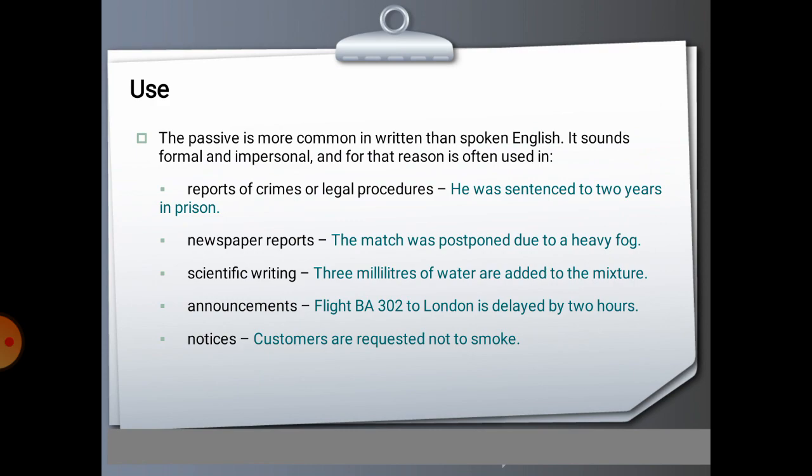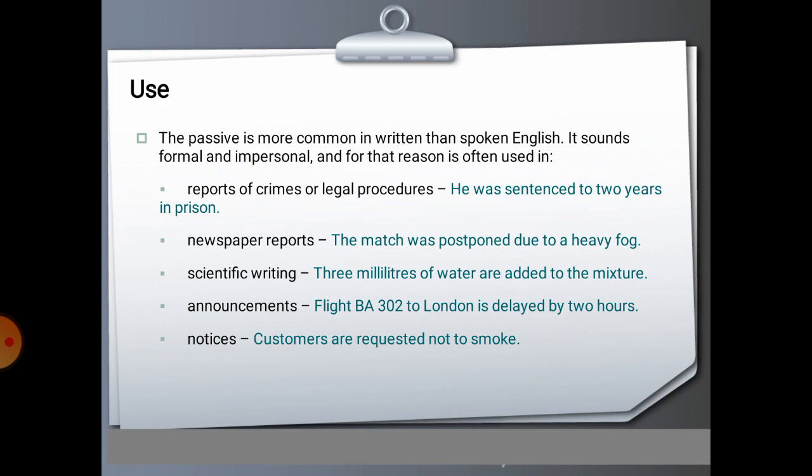The passive is more common in written than spoken English. Okay? I repeat. The passive is more common in written than spoken English. It sounds formal and impersonal, and for that reason is often used in reports of crimes and legal procedures. Example: he was sentenced to 2 years in prison. Newspaper reports: the match was postponed due to a heavy fog. Scientific writing: 3 milliliters of water are added to the mixture.